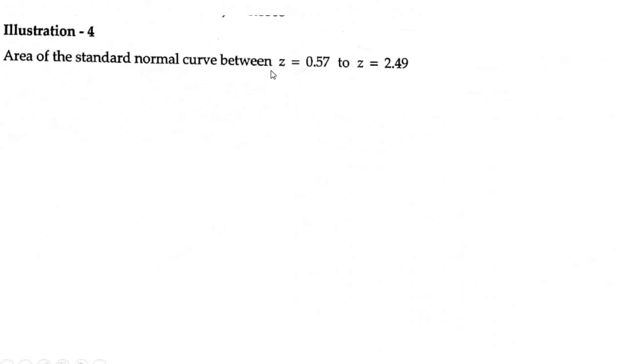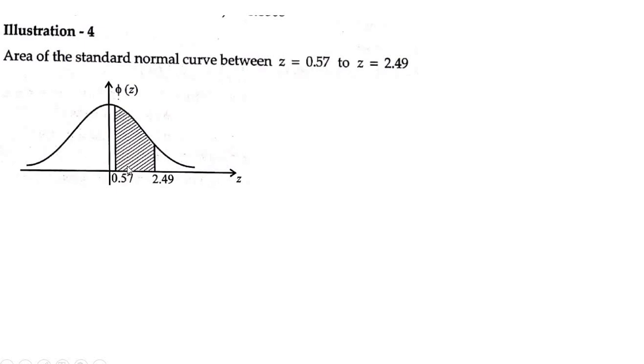Area of the standard normal curve between z equal to 0.57 and z equal to 2.49. So now draw the curve. You have to find the area under the standard normal curve between 0.57 and 2.49. As I explained in one of the results, whenever you have an area to find from Z1 to Z2, first you have to find the area of Z2 and then subtract the area of Z1. If this is my Z1 area, this is the shaded region, right?